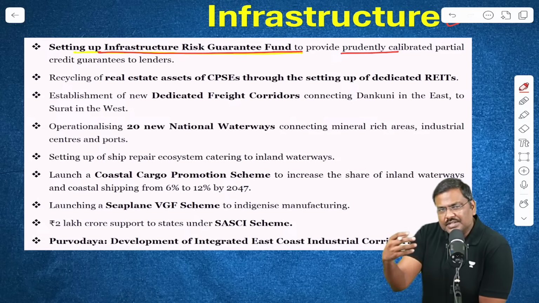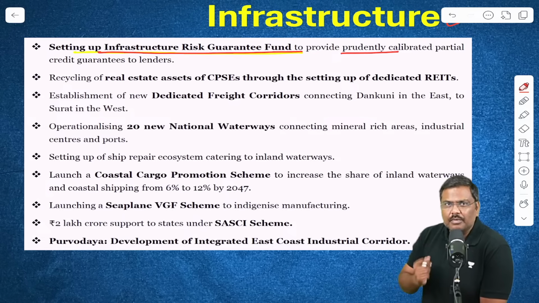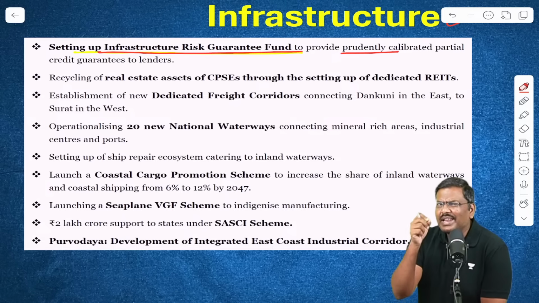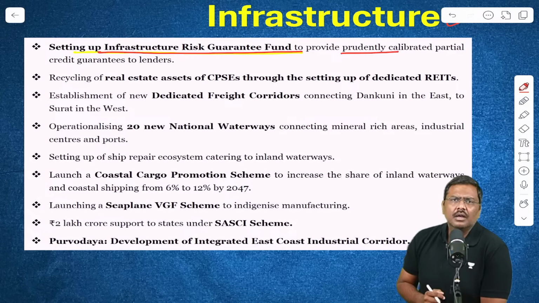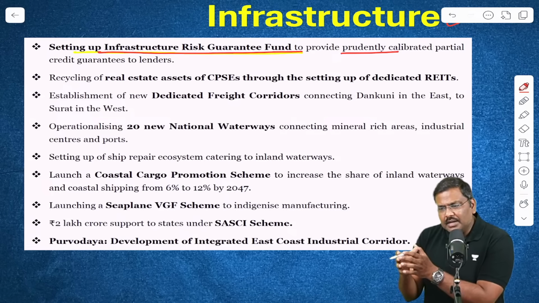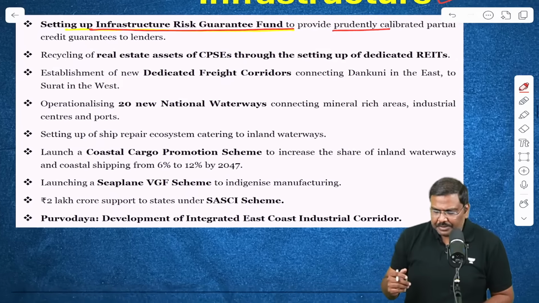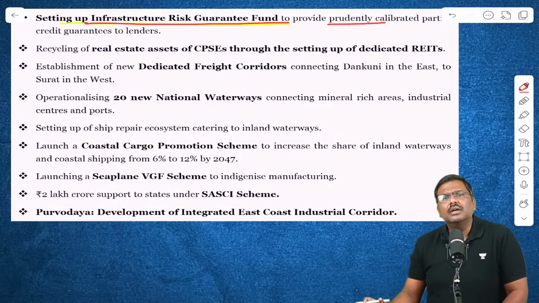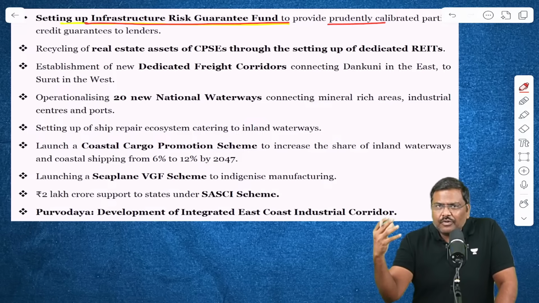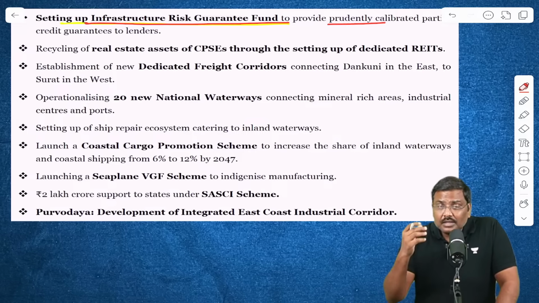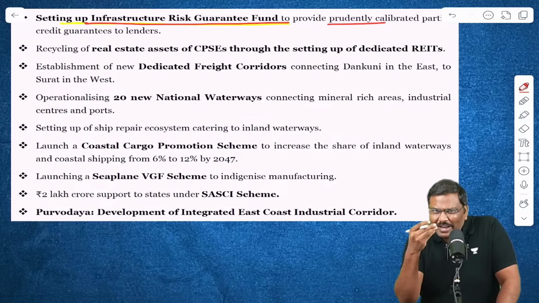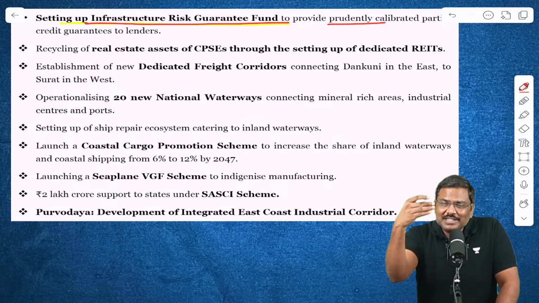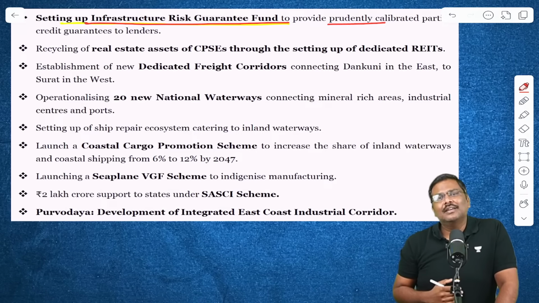Let's say an infrastructure developer wants to take a loan from a bank. There is always a very high amount of risk that the project may not be completed. The borrower, that is the developer, might default on the payment. It might become an NPA for the banking sector. And in the last 1 decade, the government of India as well as RBI have gone through a very painful process which has helped reduce the NPAs.